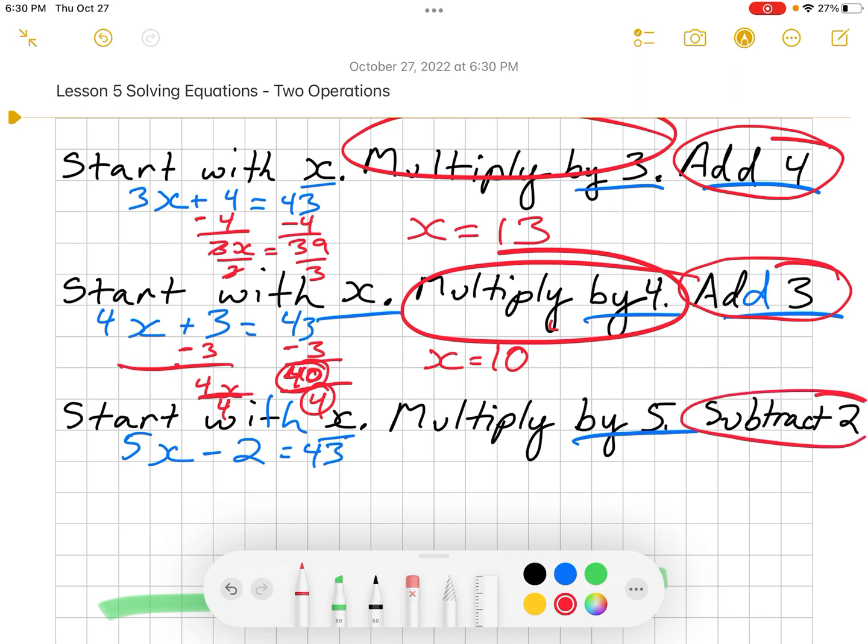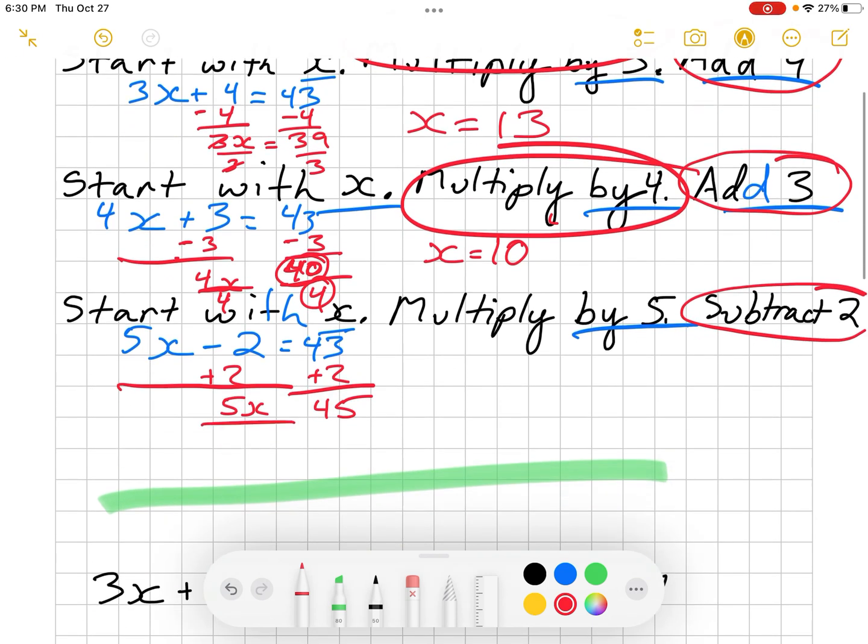I have subtracted 2, so I'm going to add 2 here and add 2 here, which is 45. And I'm going to be left with 5x here. And then the opposite of multiplying by 5 is dividing by 5, so I'm going to divide by 5 and divide by 5 here. So x is going to be equal to 45 divided by 5, which is 9.